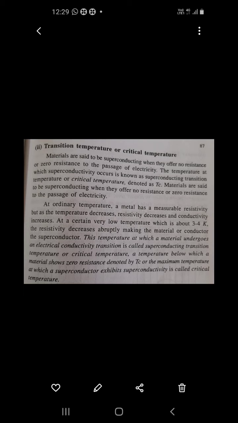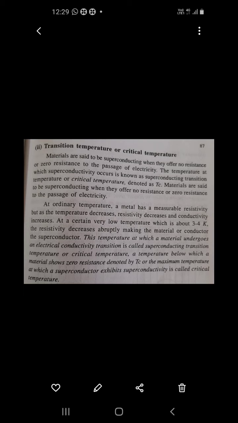The temperature at which superconductivity occurs is called the superconducting transition temperature or critical temperature. What is critical temperature? The temperature at which superconductivity takes place is called the critical temperature, which is denoted as Tc. Materials are said to be superconducting when they offer zero resistance to the passage of electricity.